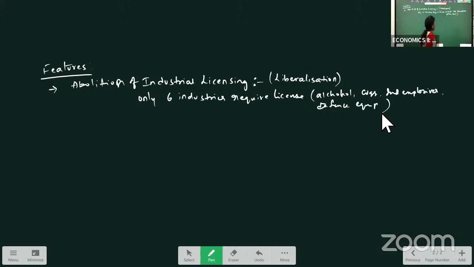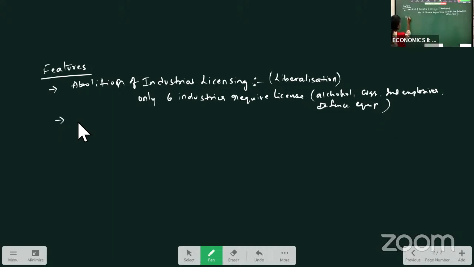Only these require license. Other industries need not have license. So this abolition of industrial licensing, we also call it liberalization, where freedom is given to the private sector without any government rules and restrictions. Okay, so that is one feature of the 91 policy.